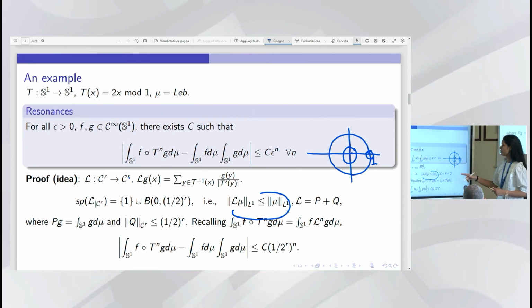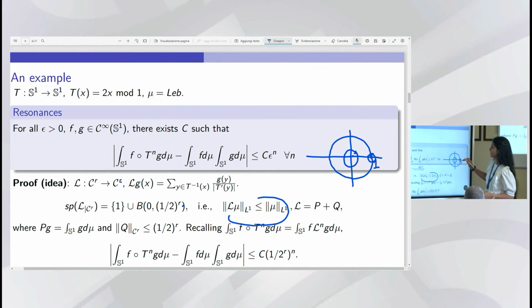And if I do the spectral decomposition of the transfer operator, it would be P plus Q, where P is the projection on the eigenspace associated with the eigenvalue 1, and Q is the projection on the essential spectrum. So in this case, it is very much visible that if I increase the regularity of the functions under consideration, the observables, then I can make this disk of essential spectrum go arbitrarily small as I want.